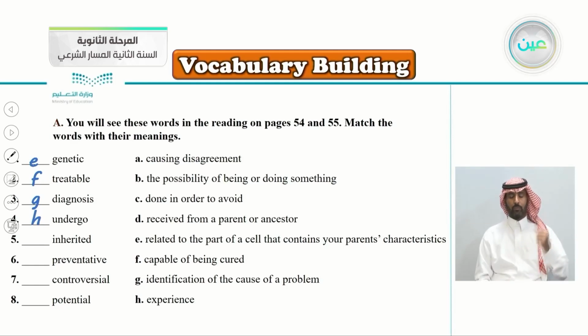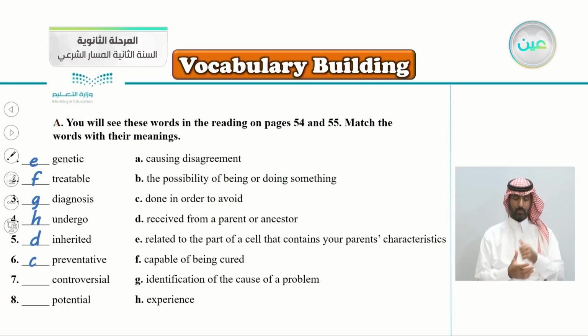Inherited disease. So what does it mean, inherited? It goes with the letter D, received from a parent or ancestor. So inherited disease, a disease you received from one of your parents or one of your ancestors. Preventative, what does it mean, preventative? Let's see the correct answer here with the letter C, done in order to avoid. Done in order to avoid something, to prevent something from happening.